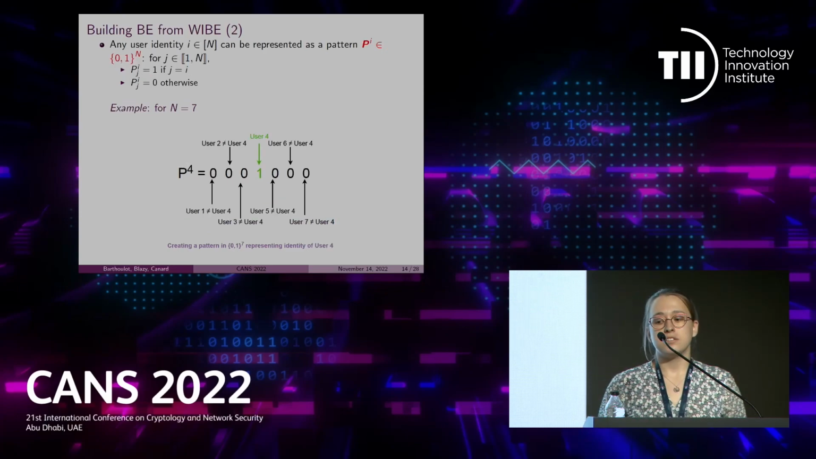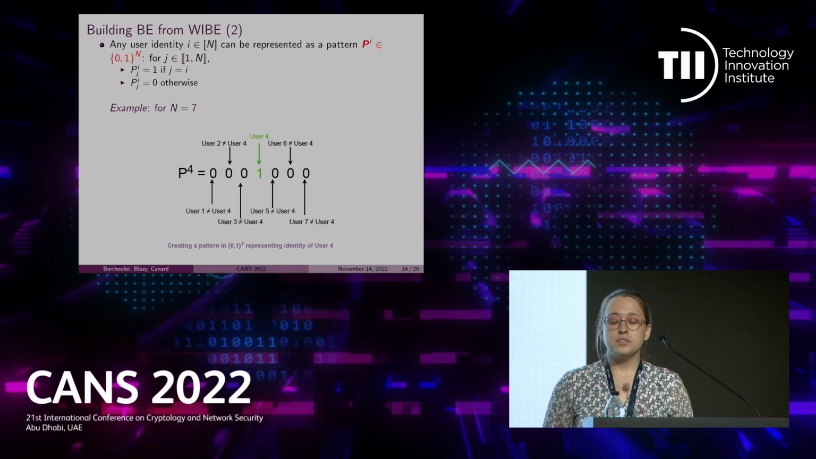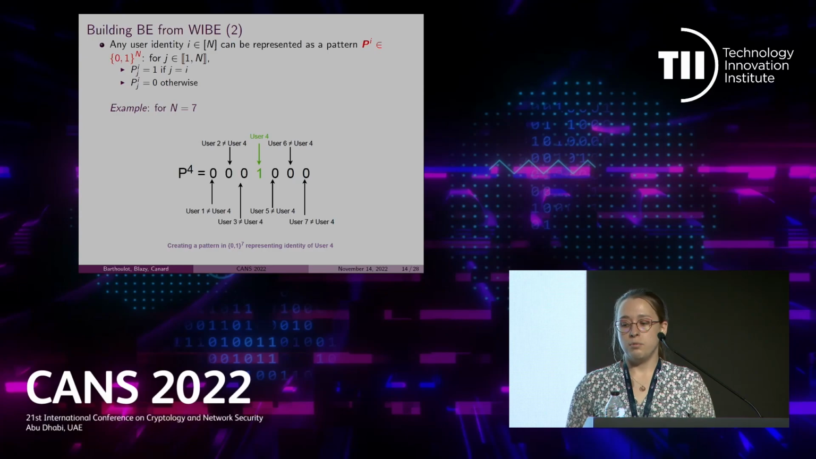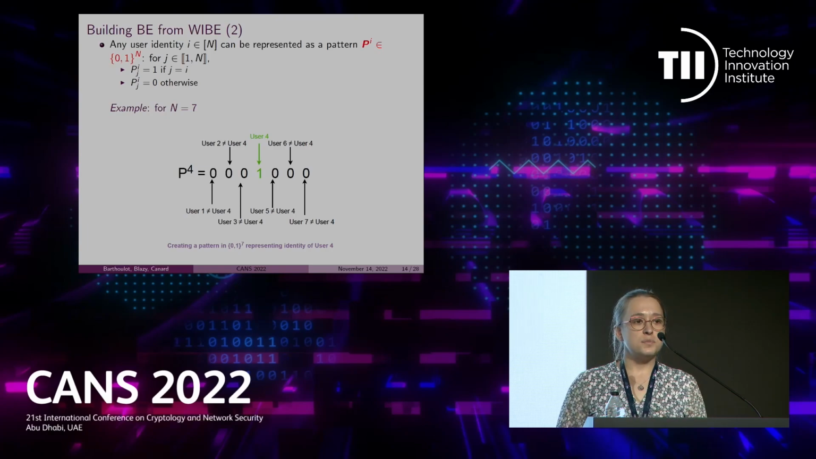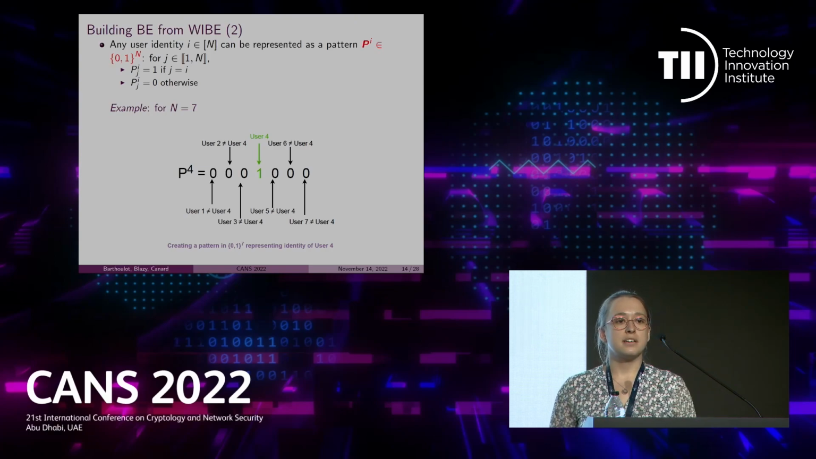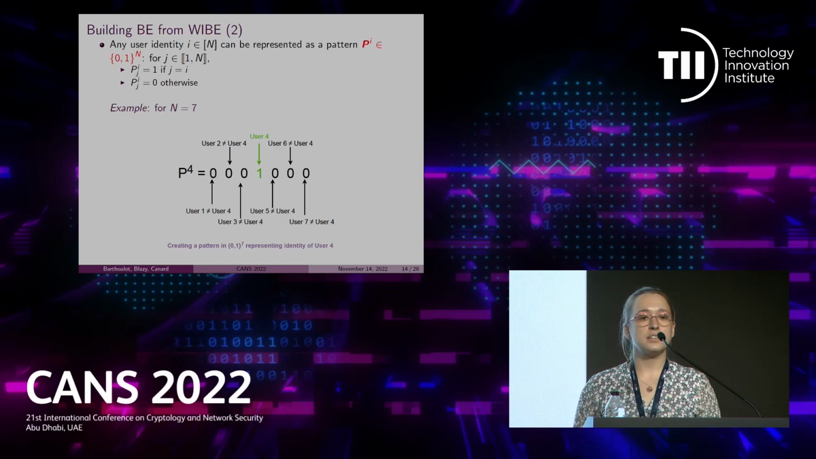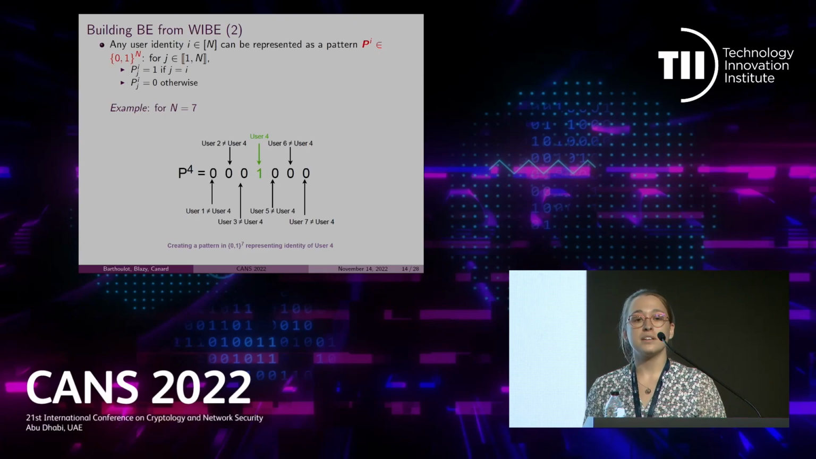We also notice that under a few conditions that are written on the screen, any user identity i can be represented with a pattern pi that belongs to the set {0,1}^n. And this pattern pi will be equal to 0 except at position i, where it will be equal to 1. Let's see it on an example. We still take n equals to 7, and we create the pattern for user 4. Then you can see that this pattern is equal to 0 except at position 4, where it is equal to 1.